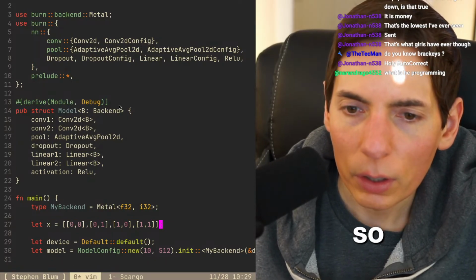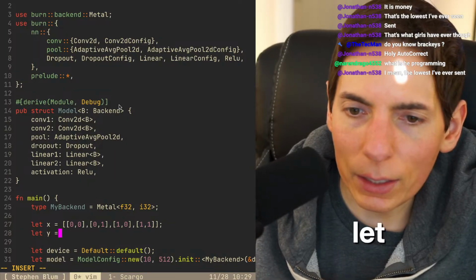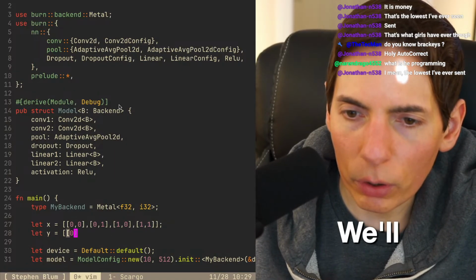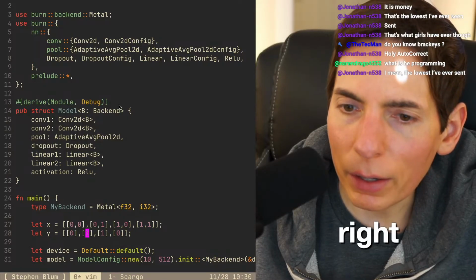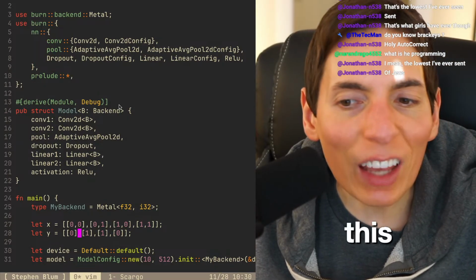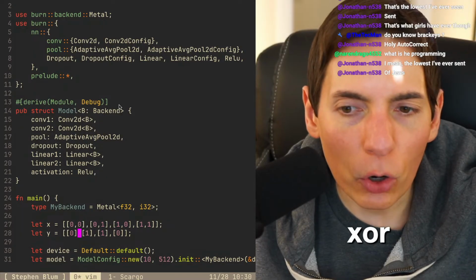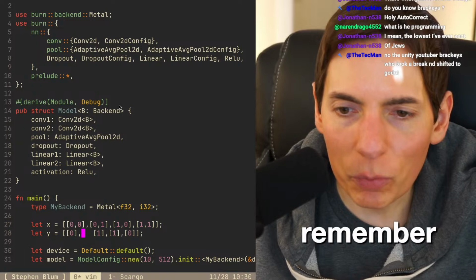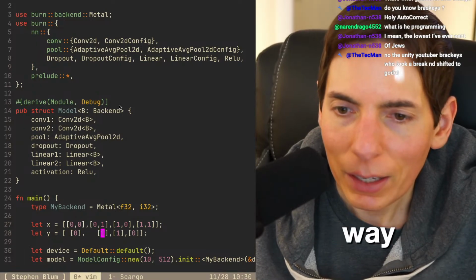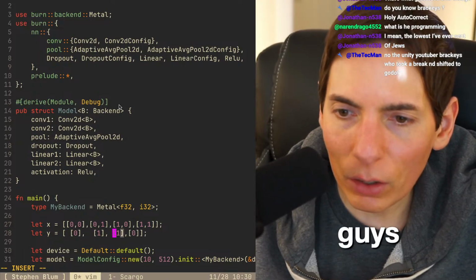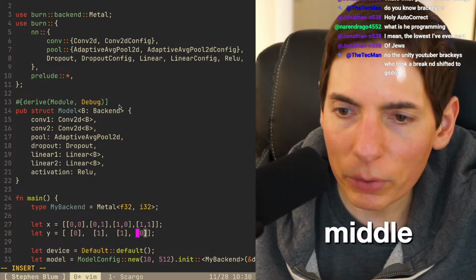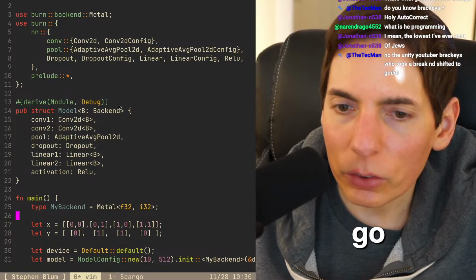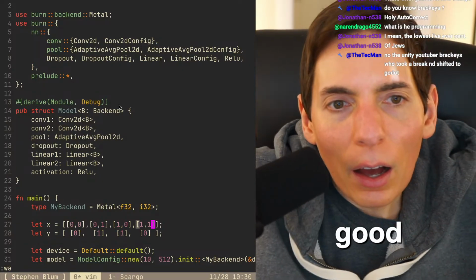All right. So let's do let y equals. We'll do the same thing here. Is this XOR or is that the opposite of XOR? I don't remember. It doesn't matter because it's going to train either way. It'll train either way, you guys. Put that in the middle and then put this in the middle over here. So it's all pretty. Got to make it pretty. There we go. So that looks good.